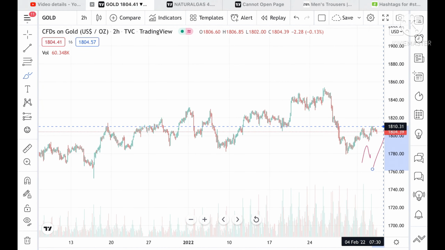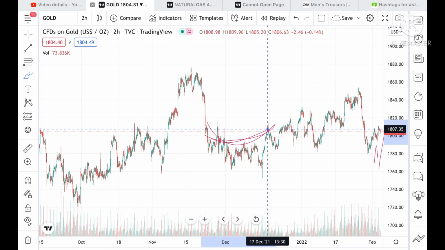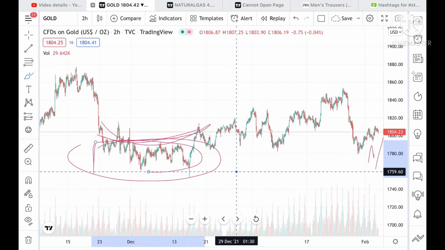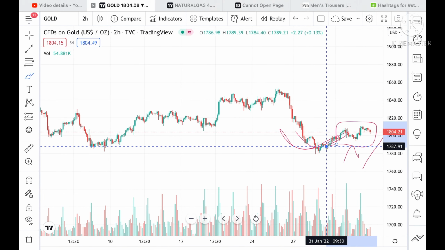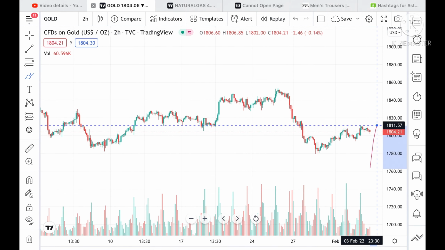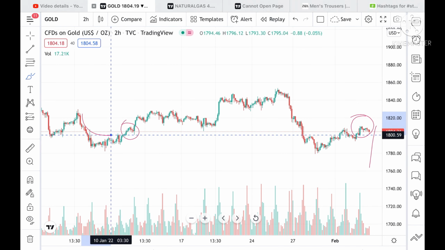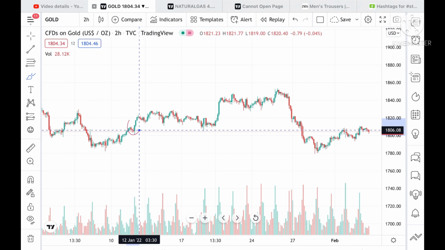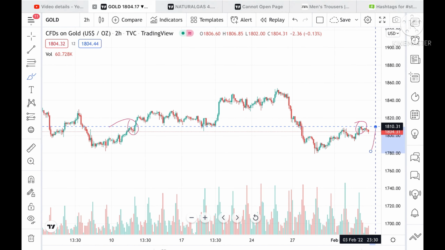What we can see looking at the chart is that if the price sustains this level, and these levels are already tested here, this is the U pattern that is formed. It was in this particular range, and again now we have seen the same pattern. If the price sustains this level, it can go to a level of 1810.73. Once the range breaks upside and sustains, it can go further high to a level of 1812, and from there it can go to a level of 1814 also.